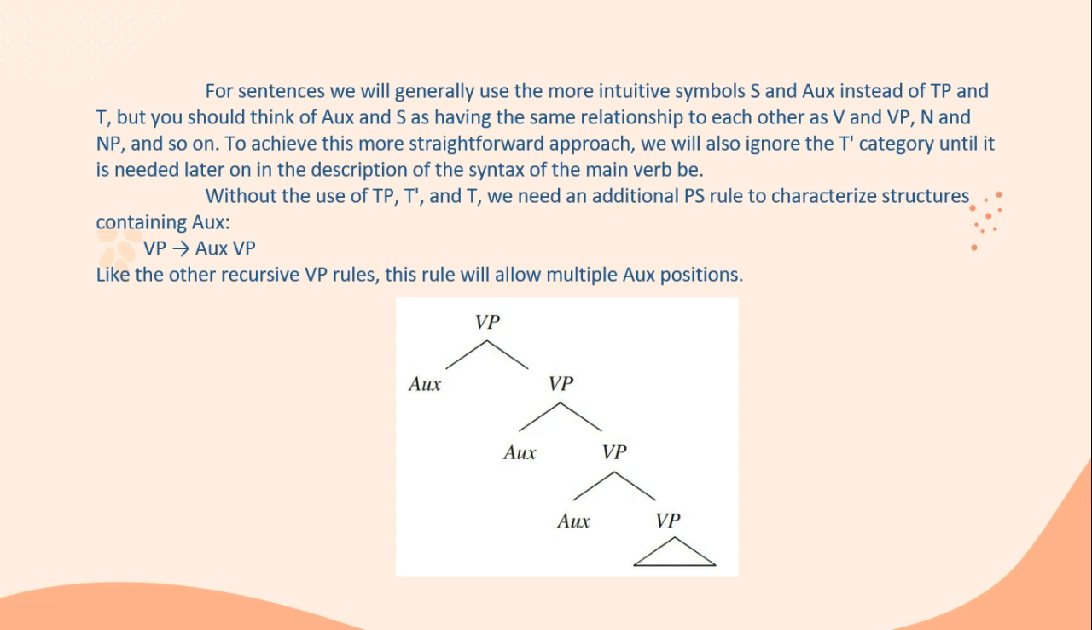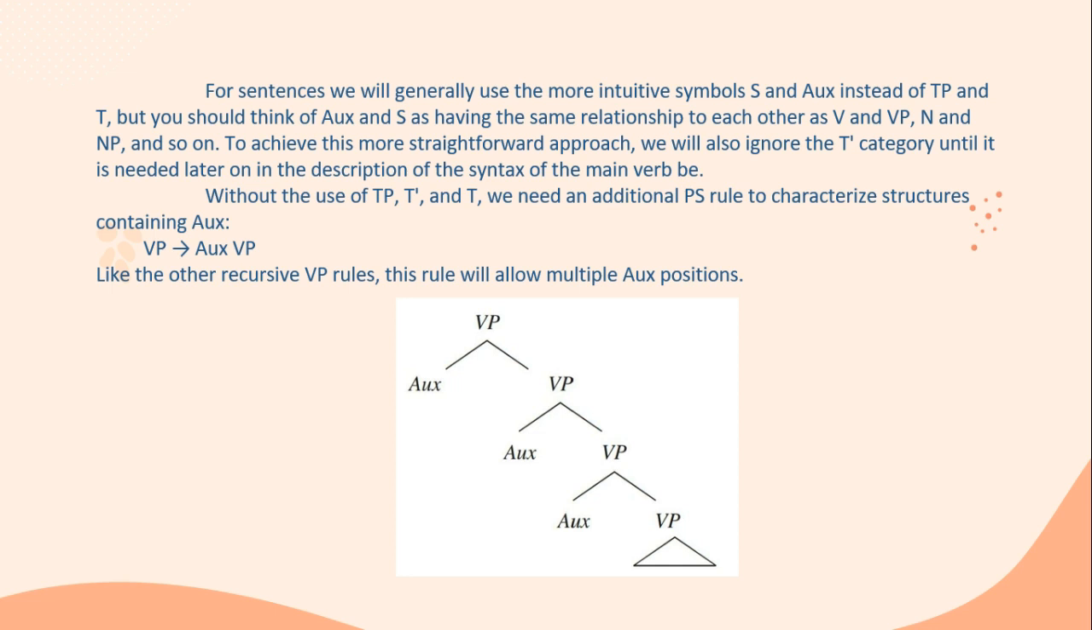To achieve this more straightforward approach, we will also ignore the tense category until it's needed later on in the description of the syntax of the main verb be. Without the use of tense, we need an additional phrase structure rule to characterize structures containing auxiliaries. Like the other phrase structure rules, this rule will allow multiple auxiliary positions.